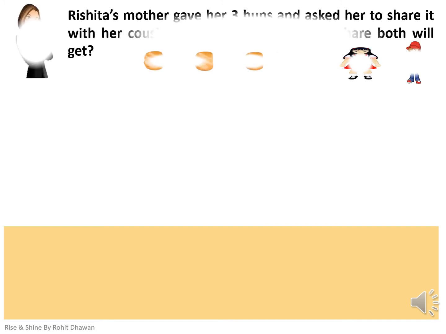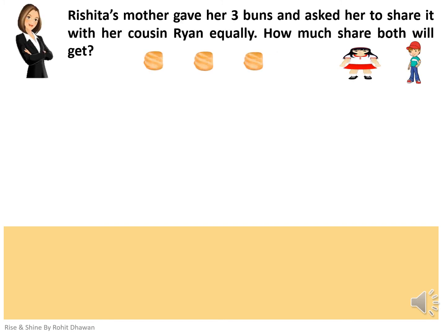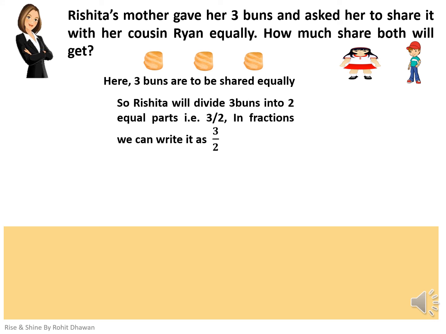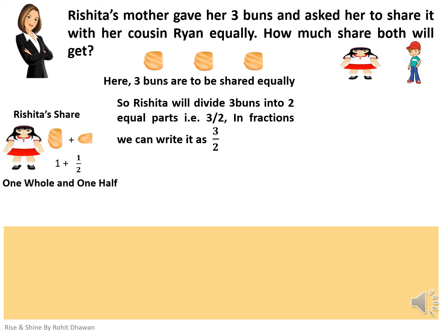One morning, Rishita's mother gave her 3 buns and asked her to share them with her cousin Ryan equally. Now, my dear students, the question arises, how much share will both children get? Since Rishita has 3 buns and she has to share them equally with Ryan, she has to divide 3 buns into 2 equal parts. In fractions, we can write it as 3 by 2. After division, Rishita will get 1 full bun and 1 half bun. Similarly, Ryan will get 1 full bun and 1 half bun.